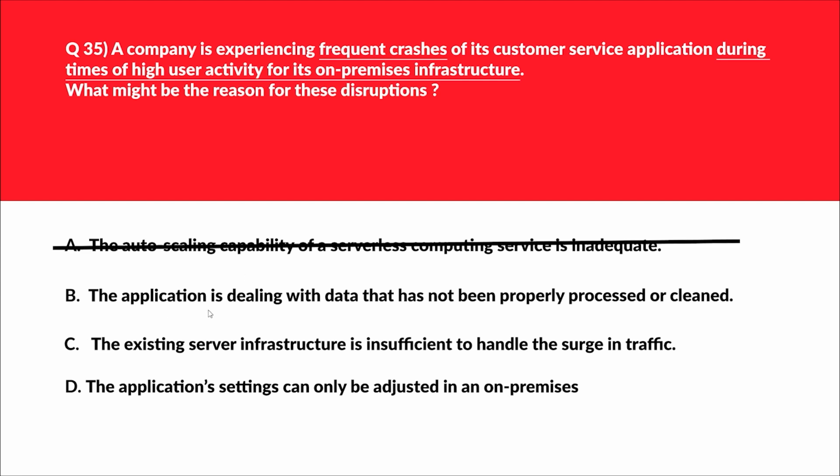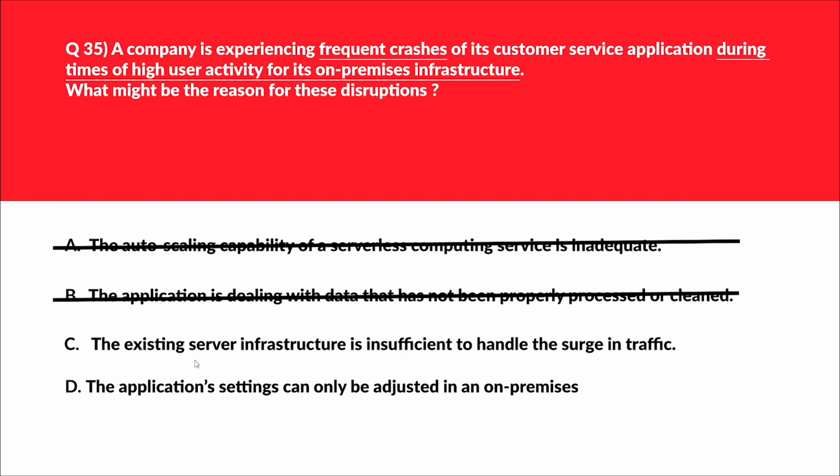Let's move to option B. B says the application is dealing with data that has not been properly processed or cleaned. Unclean data is not related to application failure during peak usage times as required by the question. So B is out.